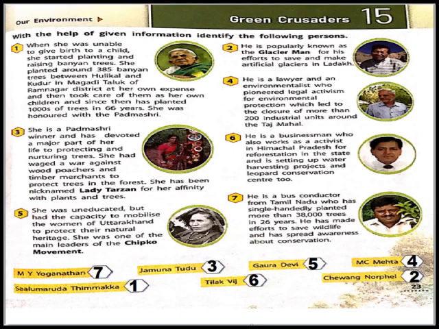Let us begin. When she was unable to give birth to a child, as this lady was not having any children, what she did was start planting and raising banyan trees. She planted around 385 banyan trees between Hulikal and Kudur in Magadi Taluka of Ramnagar district. Actually, it's a place in Karnataka, children. At her own expense, she took care of them as her own children. Since then, she has planted about 1,000 trees in 66 years.